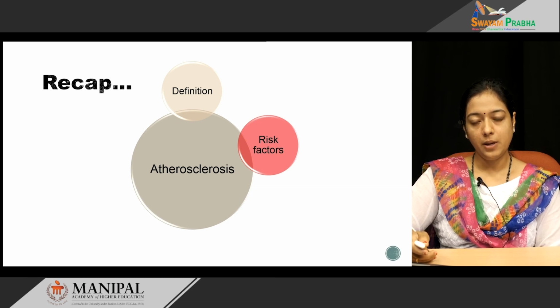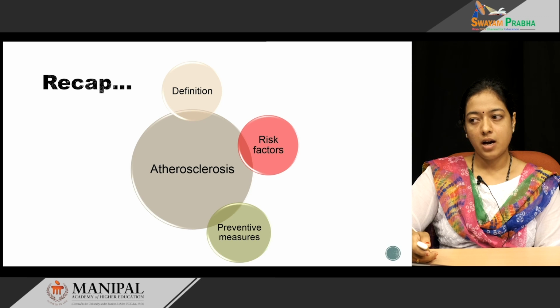Also, there are many causes for atherosclerosis, some diseases like diabetes mellitus, hypertension, obesity, hypothyroidism, hyperlipidemias and so on. There are many preventive measures; important ones are dietary measures. We discussed the use of natural antioxidants.